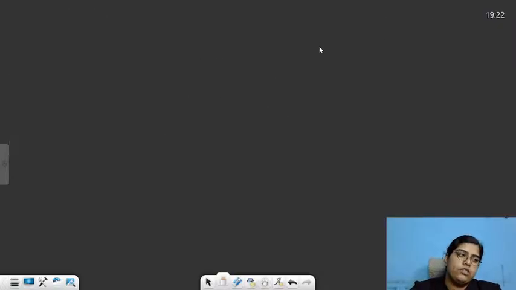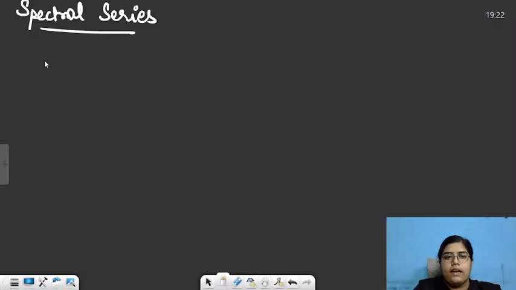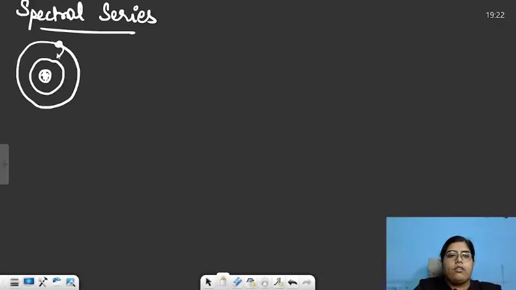Then the next main thing which Bohr also suggested was the spectral series. The spectral series was basically the last postulate which we discussed. The last postulate stated that whenever the electron does a transition, say this is the nucleus, this is the first orbit, this is the second orbit, from second to first orbit or from first to second orbit, the electron will either radiate, meaning release, or require some energy. So in case it is radiating or releasing some energy, how will we calculate that value?